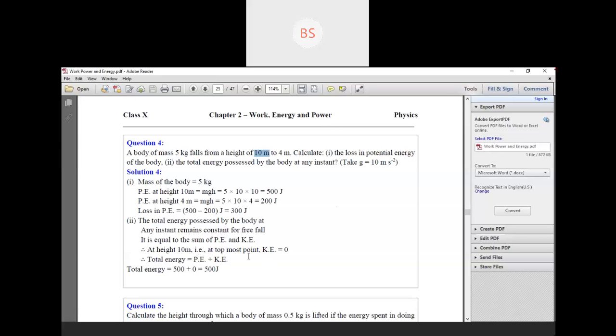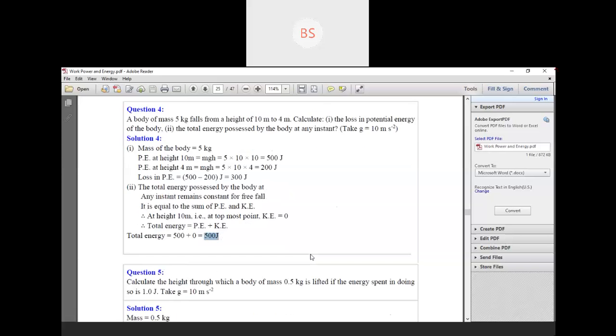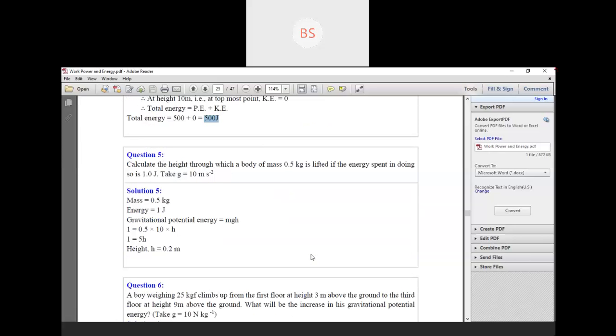So at height 10 meter, that is at topmost point, K is 0 here. So substitute the value now. Total energy is equal to P plus KE. P we have already got here, children, that is 500 joule. So substitute 500, K is 0. So 500 joule again. So total energy is again the same, because at any instant mechanical energy will be constant. So we got here 500 joule.